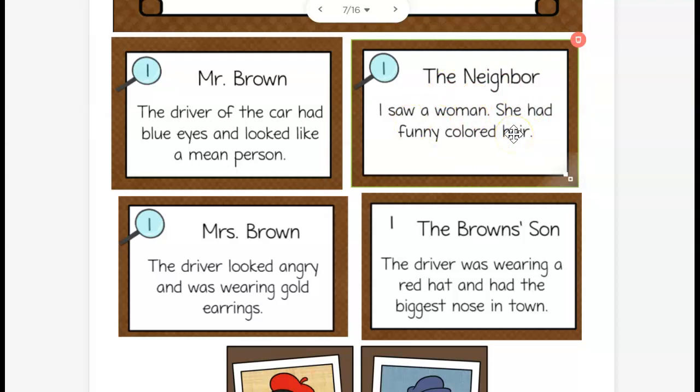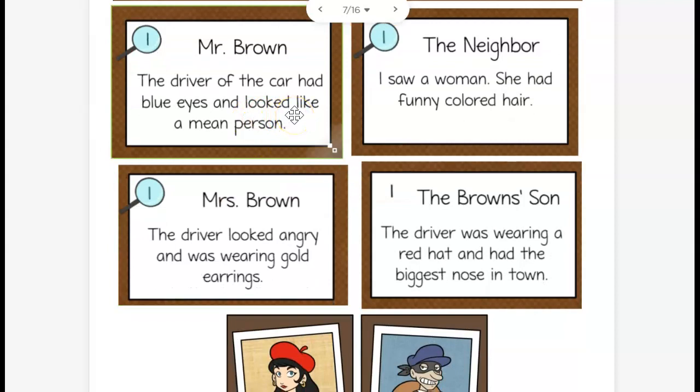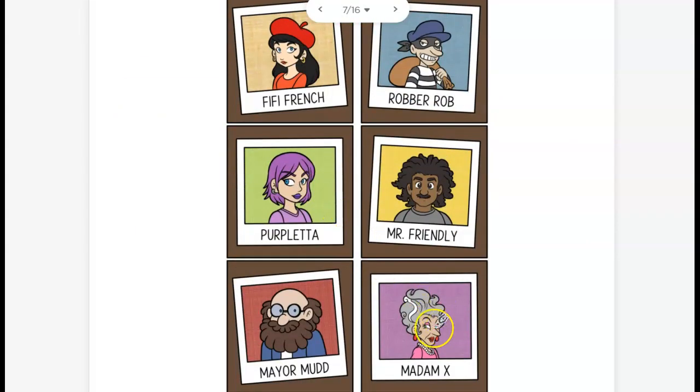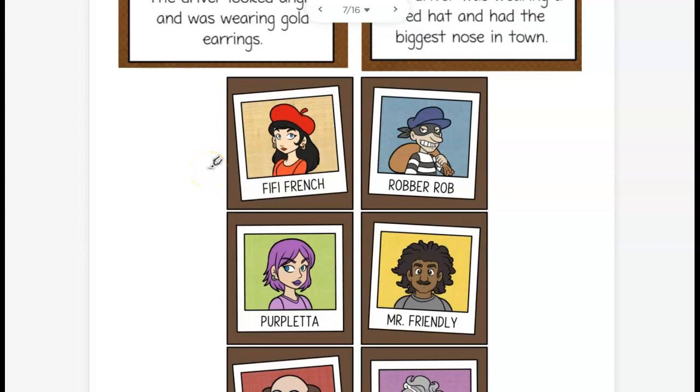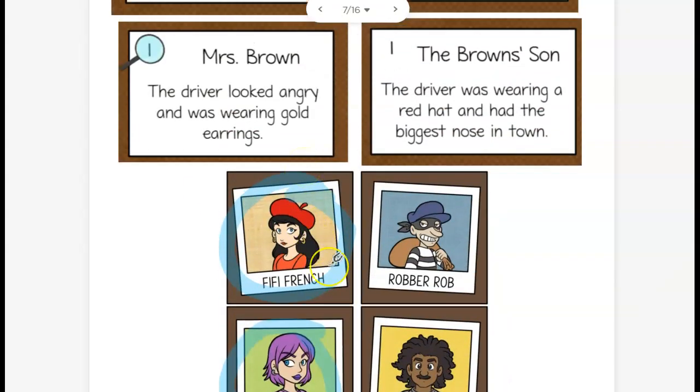People have different opinions. Let's look at Mr. Brown. The driver of the car had blue eyes and looked like a mean person. Well, maybe he thought it looked like a mean person, but someone else thought it didn't. I see a fact right here, though: the driver of the car had blue eyes. Let's look at our culprits and see if any of them have blue eyes. I see 3 of them. So I'll circle those that have a blue eye or blue eyes. We're only using facts to help us find the culprit.